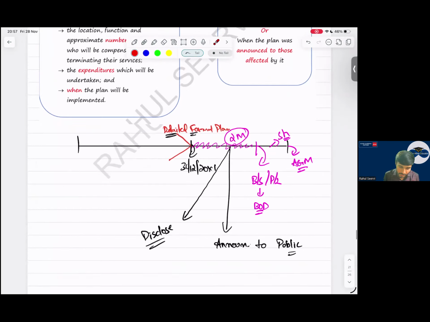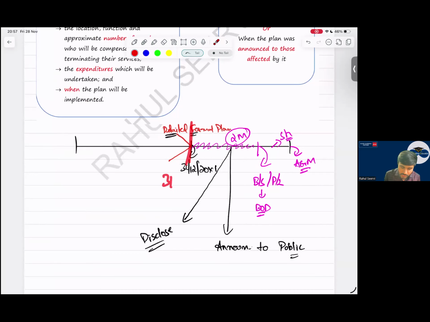Now see everyone, say the year end is 31st December 20X1. On this date, a detailed formal plan is there and it has been announced. Can I create a provision? Yes, sir. But say it was announced after 1 month. Here, the formal plan was there, but after 1 month it was announced to the employees or to the public. Can I recognize a restructuring provision in that case? What do you think? We will not recognize it, because this becomes a non-adjusting event. We will only disclose it. That is your IAS 10.